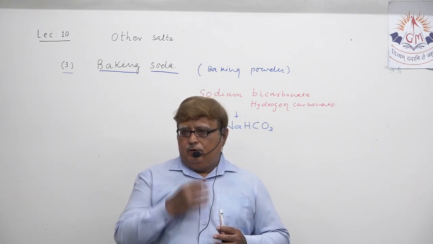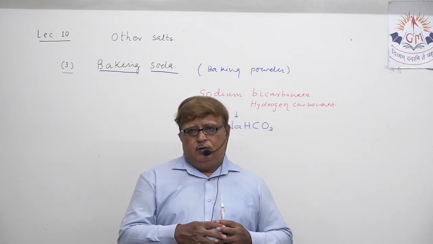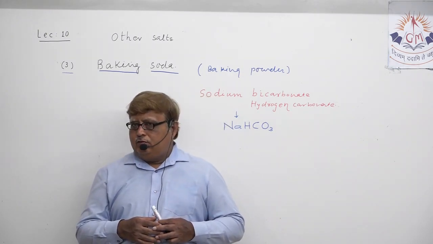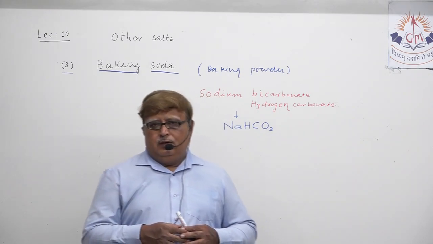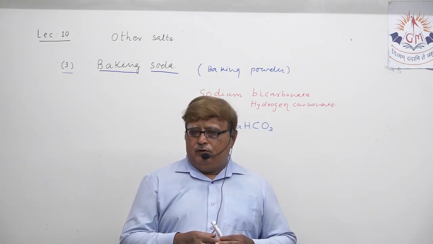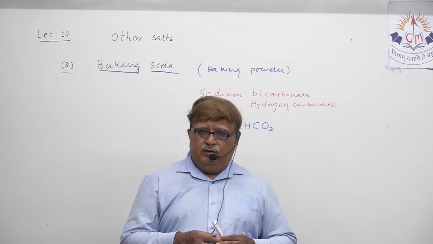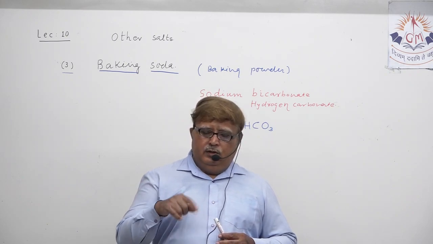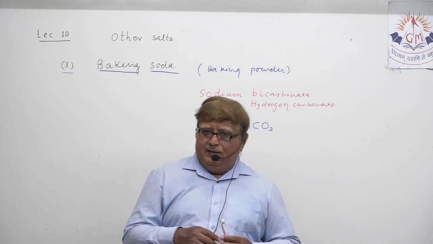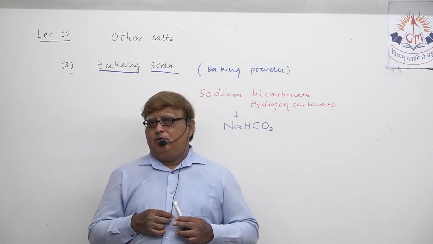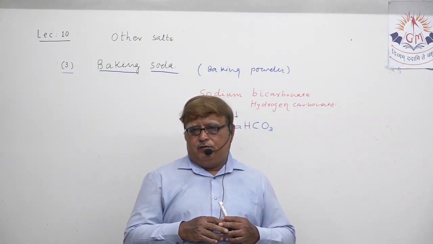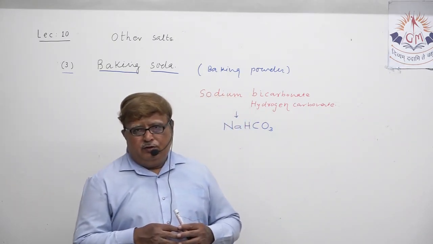At that time, you have seen people taking baking soda solution as a mild anti-acid. What they do, they just take baking powder, mix it with water and prepare a dilution, and that is one type of anti-acid which removes the acidity in your body.